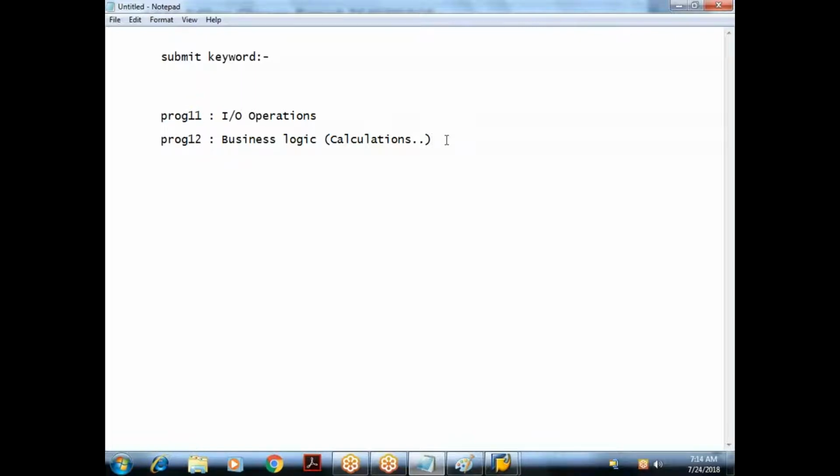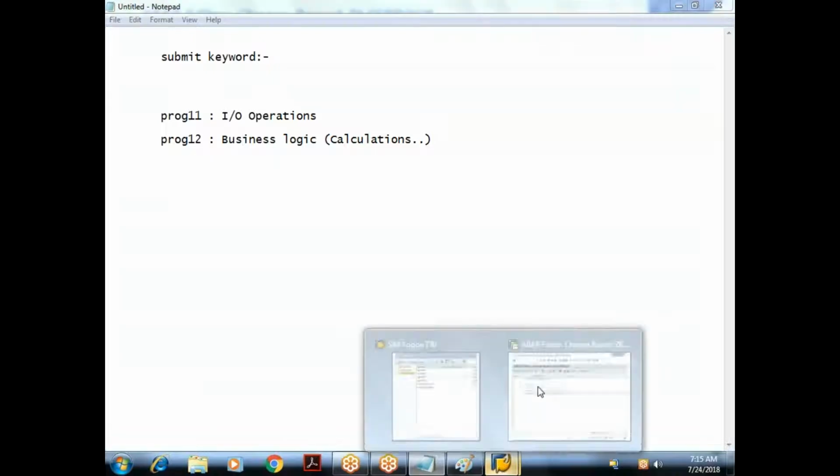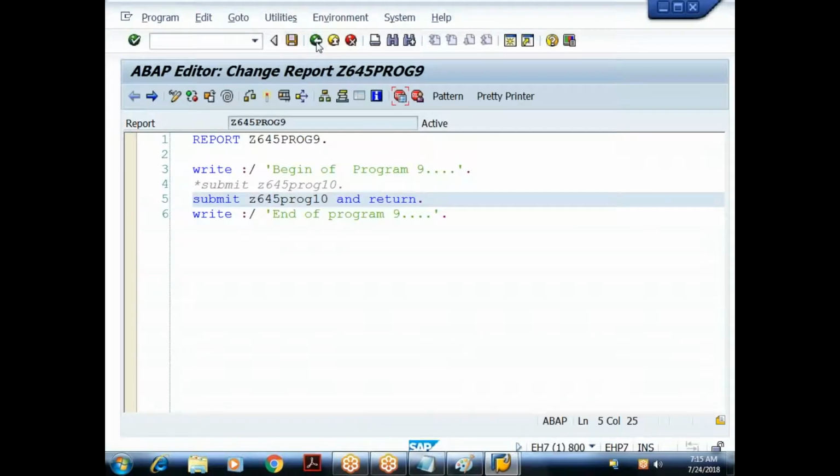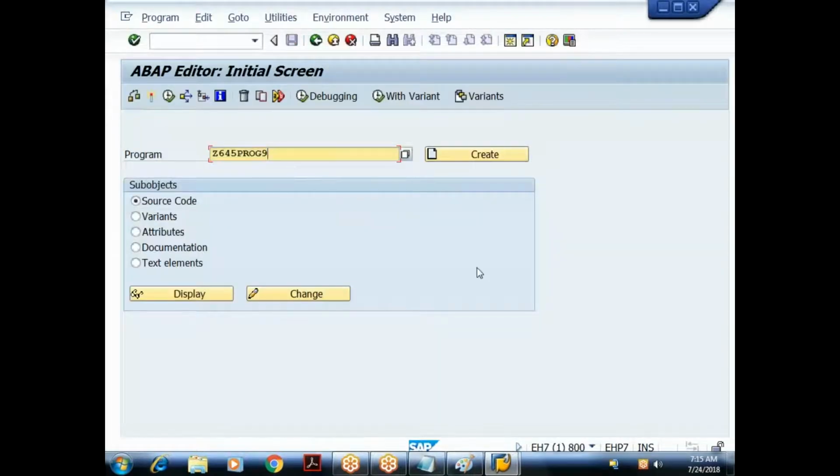Okay. So program 11, what it has to do initially is read the input from the user. So what is the algorithm here? I mean to say, what is the business logic you'll write? First we need to read the input from the user. Already we know how to read the input by using the parameters statement. Otherwise, let me do it practically, then we'll understand. Done. So 9 and 10 are completed.